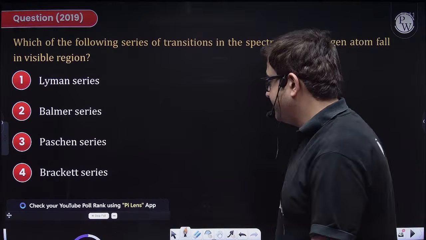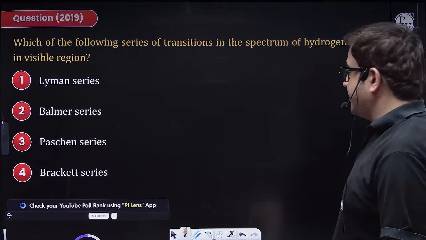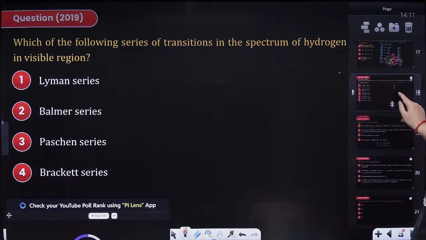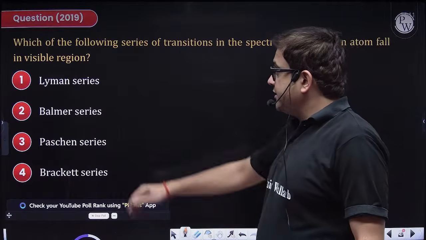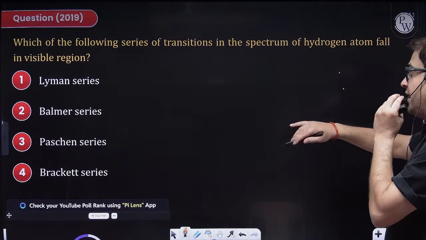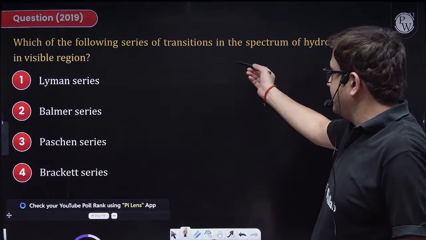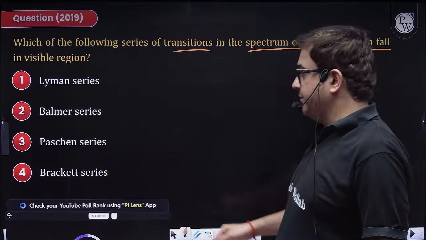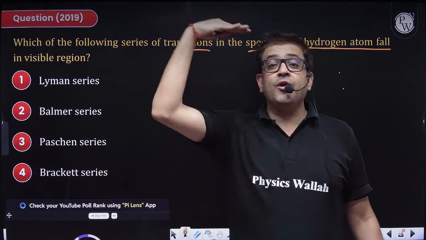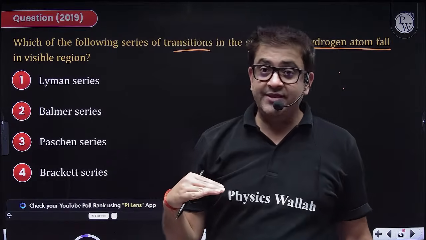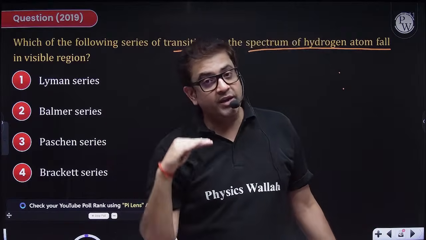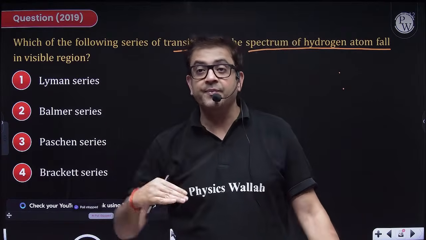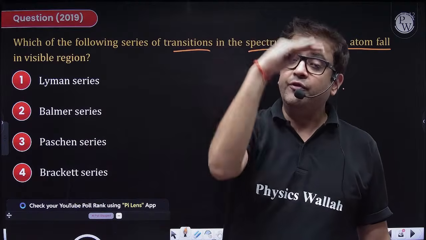Yes, Mr. Pathak. Read the question properly, beta. Now, the question says, which of the following series of transitions in the spectrum of hydrogen atom fall in visible range? Sir, from higher state to n equal to 1 is Lyman series, ultraviolet. Higher to n equal to 2 is Balmer series, visible. Higher to n equal to 3, 4, 5.